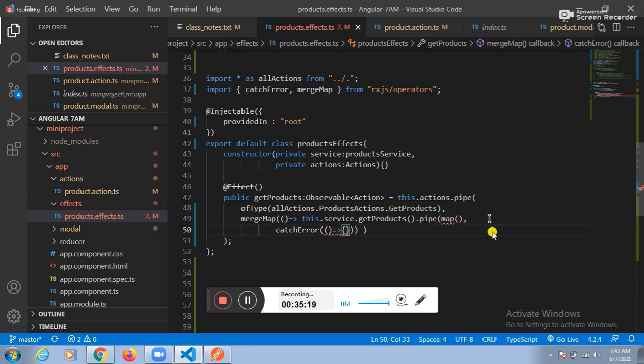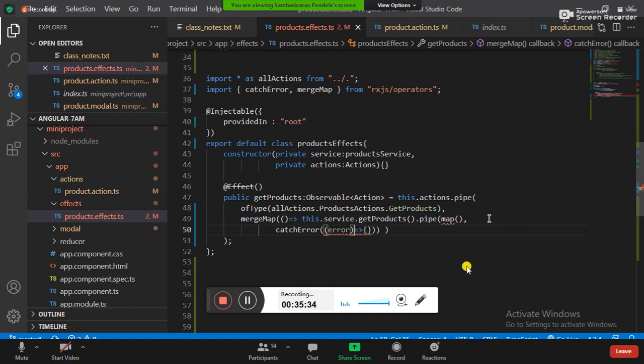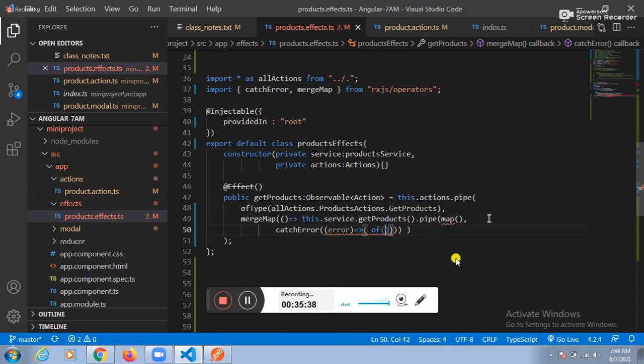We need to implement the error now. Tell me, do we need to implement the error now? Error or not? Guys, are you there? We need to implement what? We need to implement the error again. So in order to implement the error, here itself we have one more function.